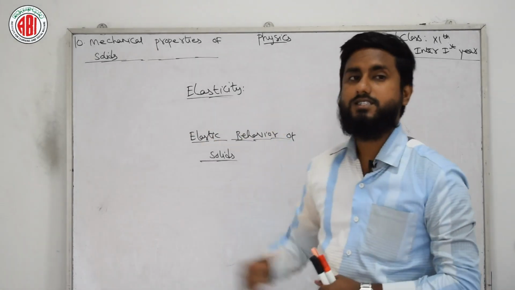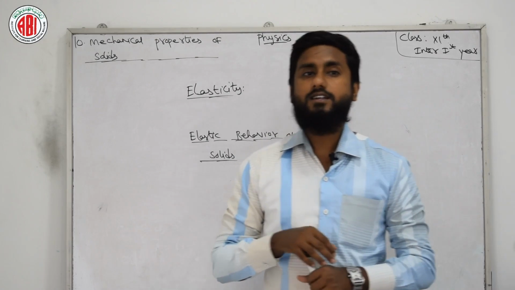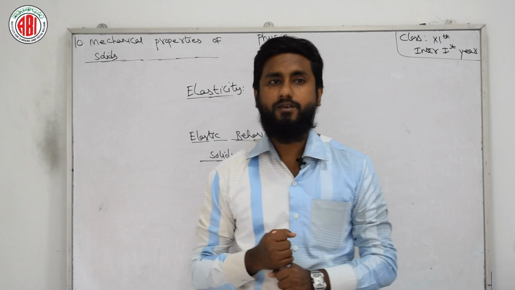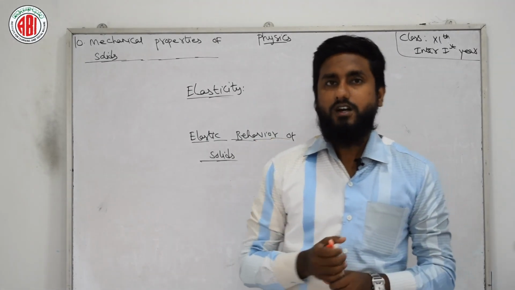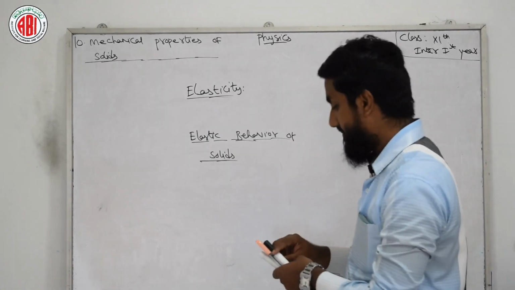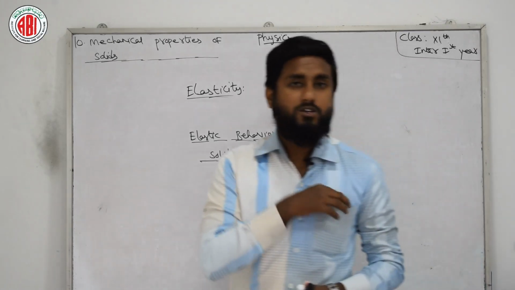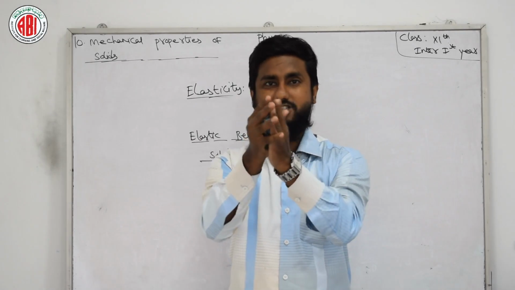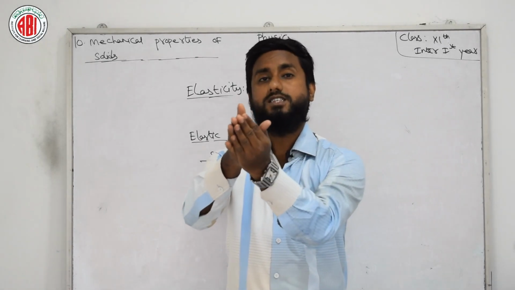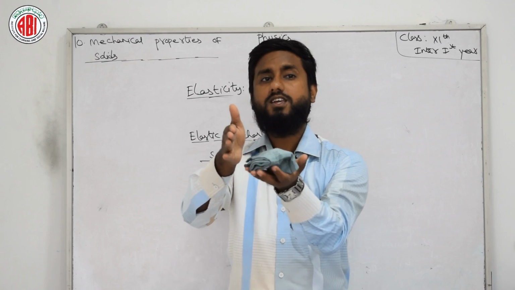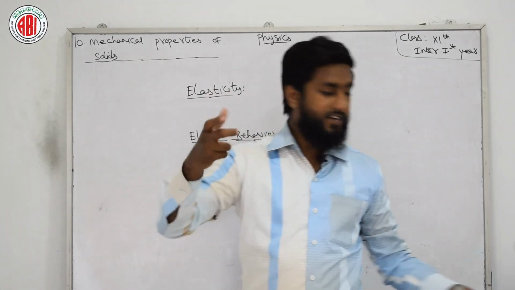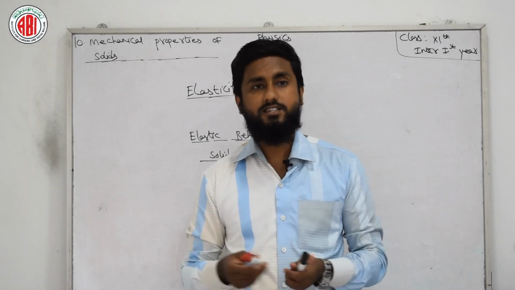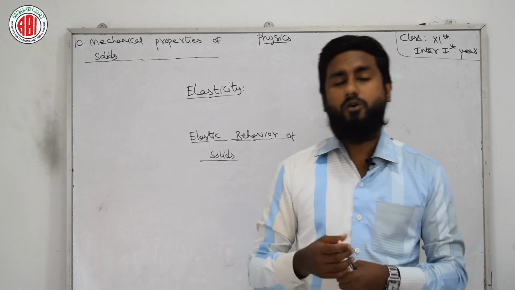Elasticity. What is elasticity? Elasticity is defined as the property of a body which regains its original size and shape when the deforming force is removed. What does elasticity mean? If I put a force on any object, like on this kerchief, it will change its shape, but when I remove the deforming force, it will regain its original shape and size. This is known as the elasticity of an object or body.